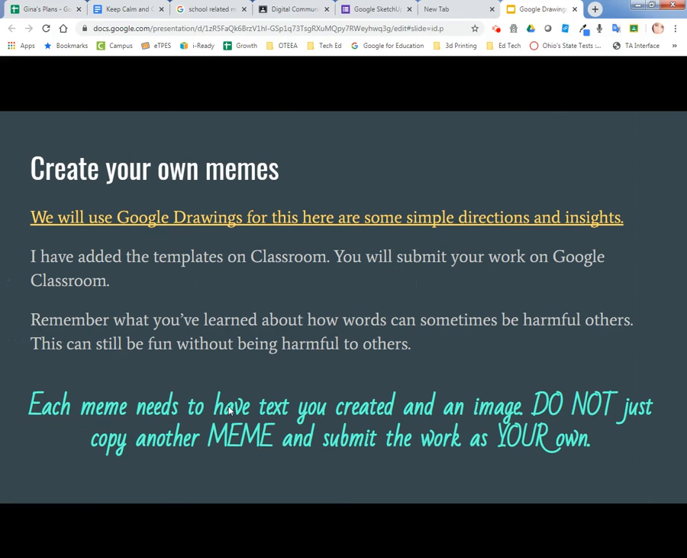Okay. You will use Google Drawings for this. There are some more directions out there for this, and we will have a template. I will go through a template here on the second video for the main direction of this. Each meme needs to have text that you have created and an image. Do not just copy another meme and submit the work as your own.